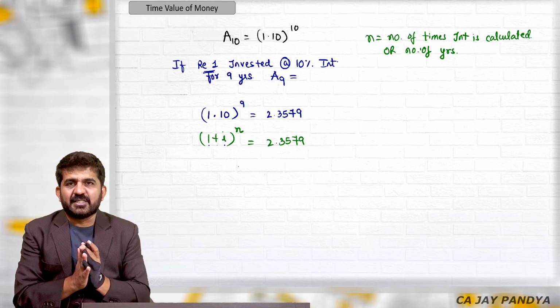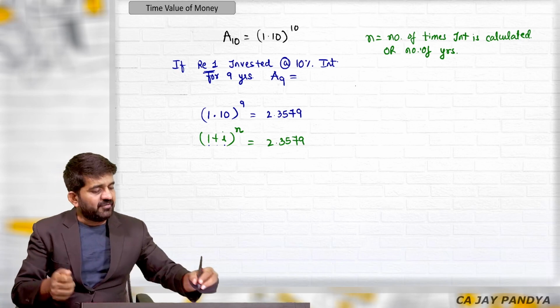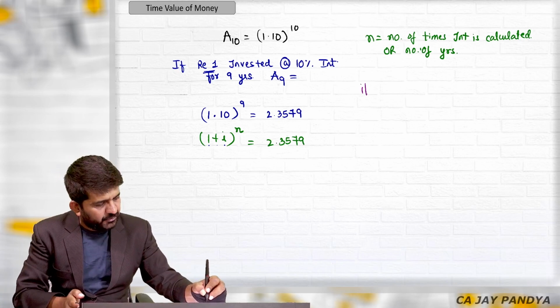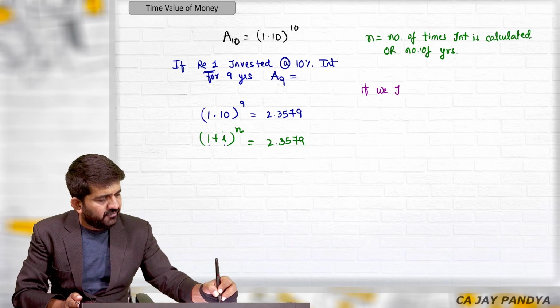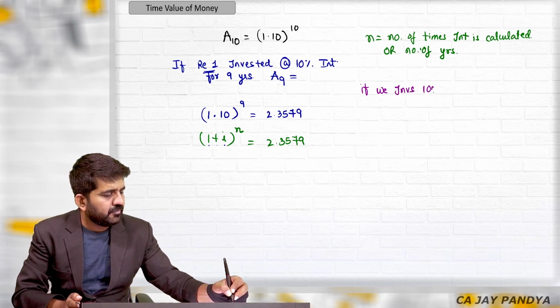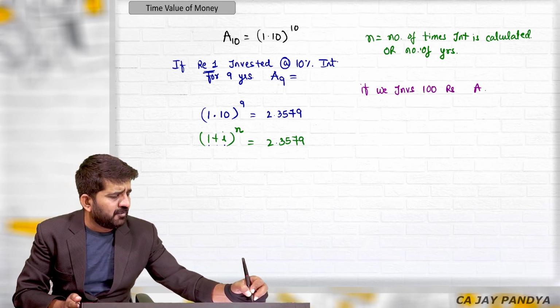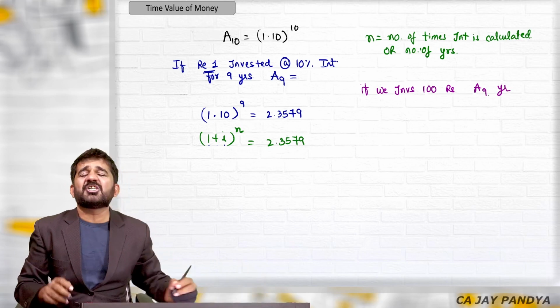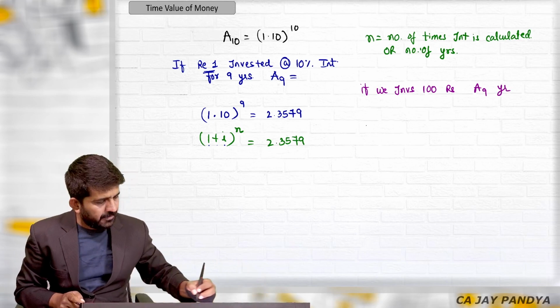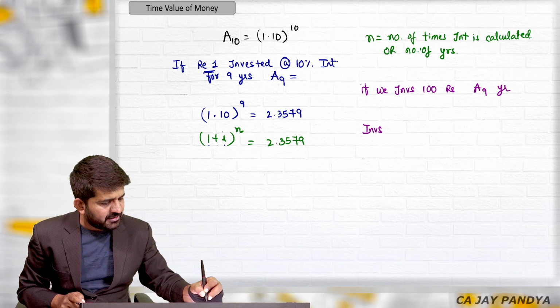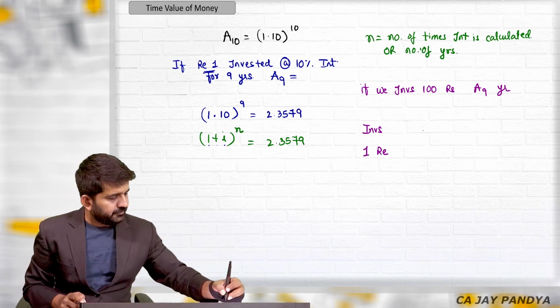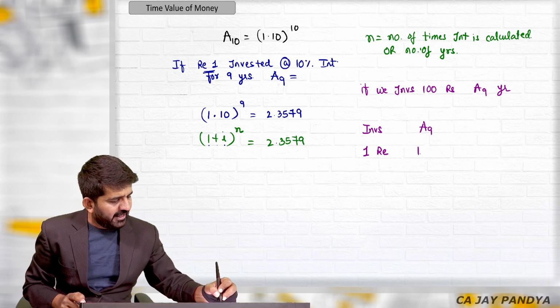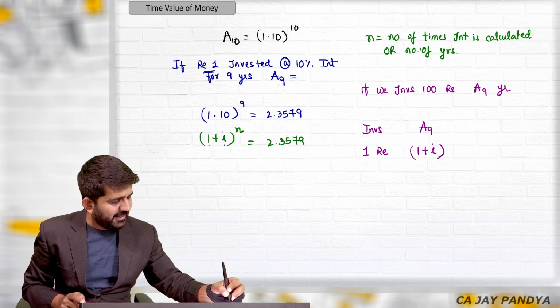So if you invest 100 rupees, let's take a scenario, what will be the amount after 9 years? You can just do cross multiplication. If you are investing 1 rupee, the amount after 9 years is 1 plus I raised to 9.